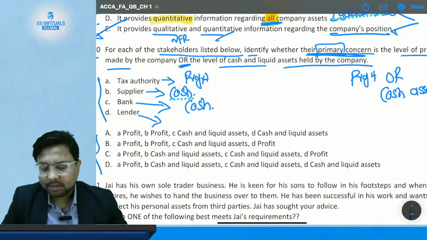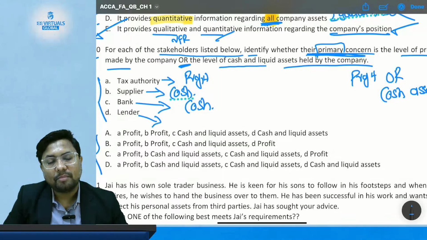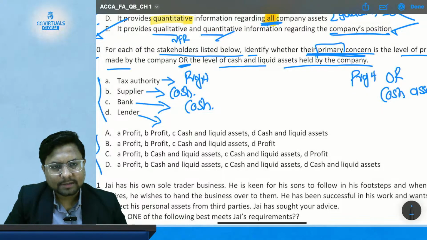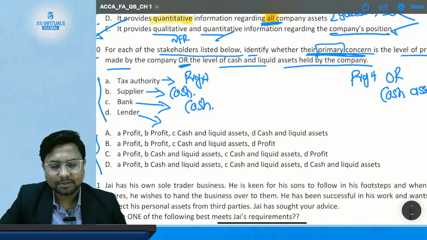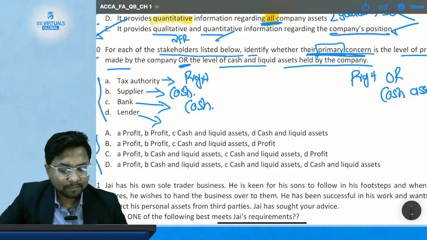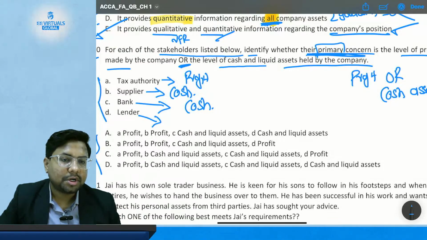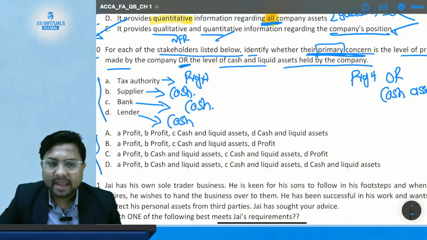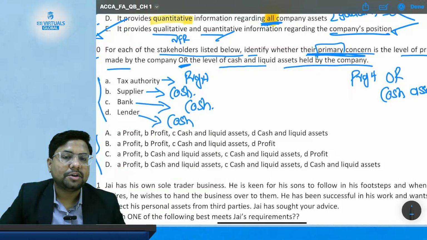Now comes stakeholder D, lenders who have given you the money other than the bank. Those who have given you money other than a bank are called lenders, like financial institutions, small banking companies and finance companies. Whether they are going to be more interested in your profit or cash, they are again going to be more interested in my cash, because I have to pay their money back, because they need their money from me.